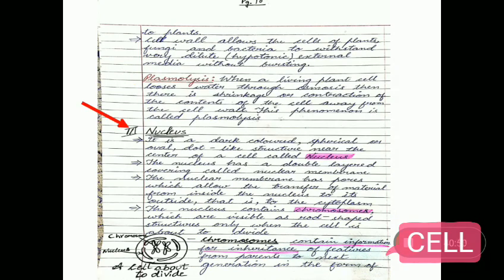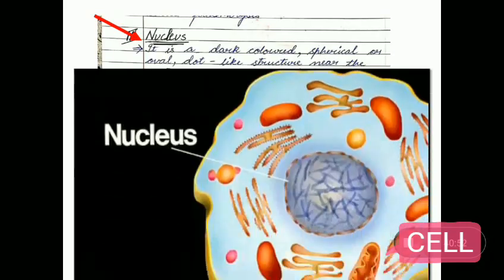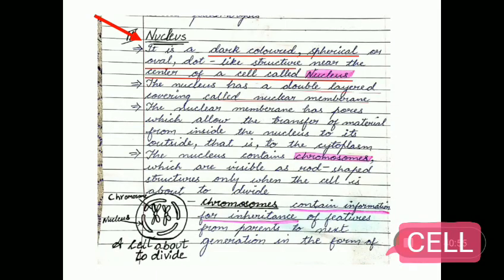Next component is the nucleus. It is a dark-colored, spherical or oval, dot-like structure near the center of the cell called the nucleus. The nucleus has a double-layered covering called the nuclear membrane. The nuclear membrane has pores which allow the transfer of material from inside the nucleus to its outside, that is, to the cytoplasm. The nucleus contains chromosomes which are visible as rod-like structures only when the cell is about to divide.